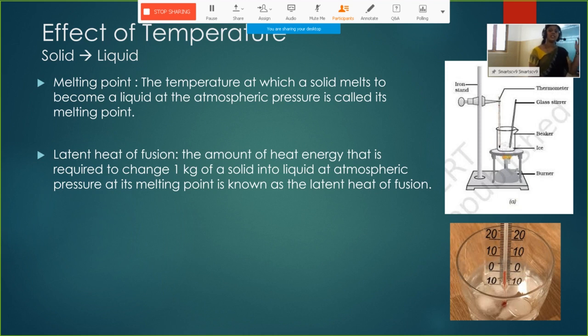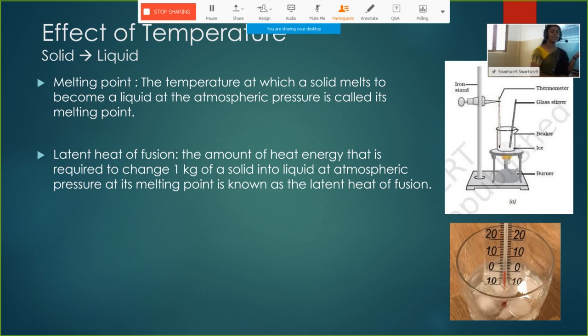The temperature at which it starts melting is called its melting point. The melting point of ice is 0 degrees Celsius or 273 Kelvin, and the temperature will remain at 0 degrees until all the ice cubes get converted into water molecules.